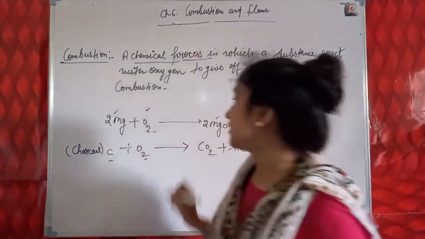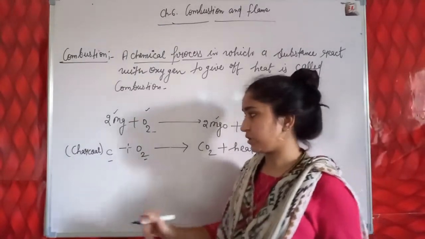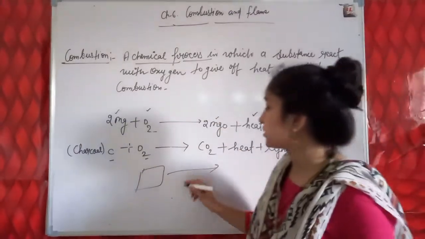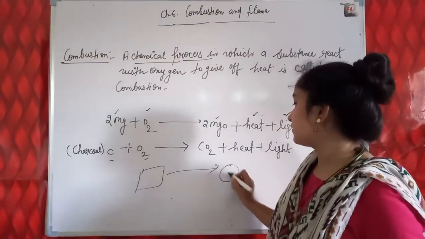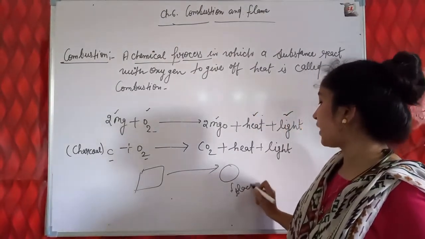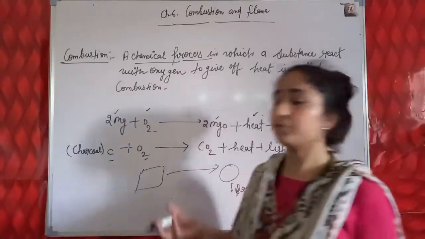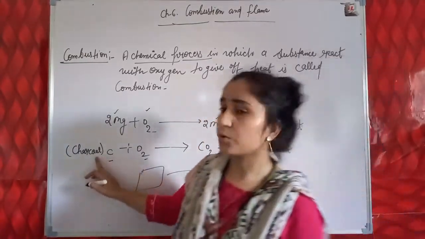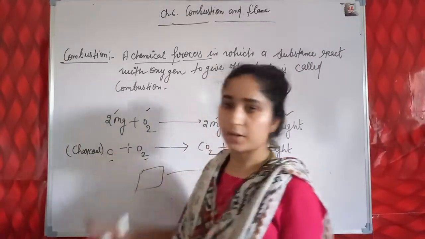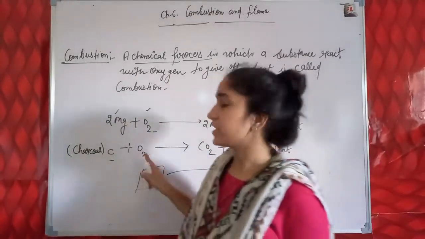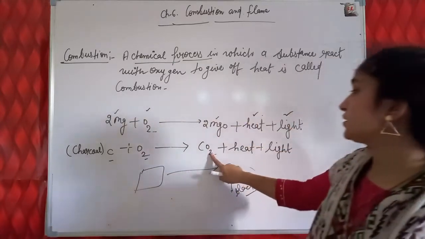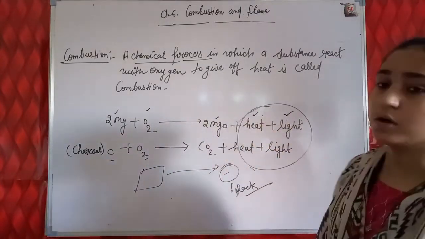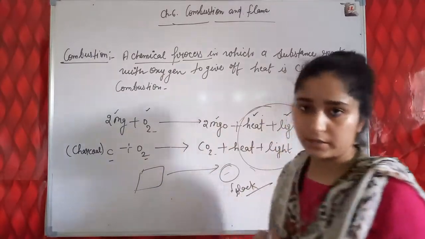Next is charcoal and oxygen reacting with each other. The wooden piece, after undergoing the burning process, gets converted into a black colored substance, and that black colored substance also acts as a fuel. That substance we call charcoal, and it acts as a fuel in which carbon is present. So carbon reacts with oxygen and converts into CO2, heat and light. So this is combustion, in which heat and light are also released along with the product.